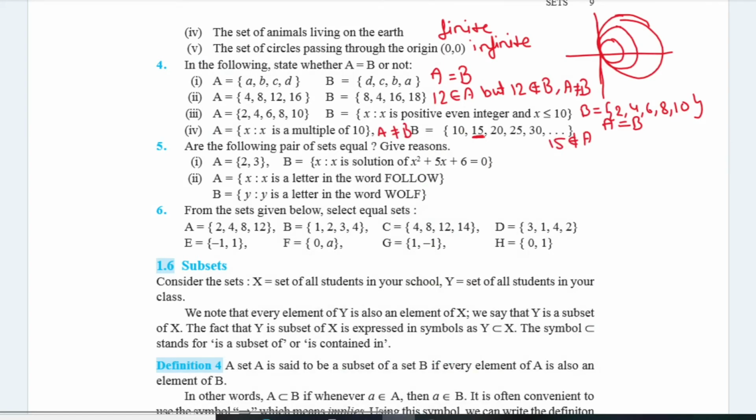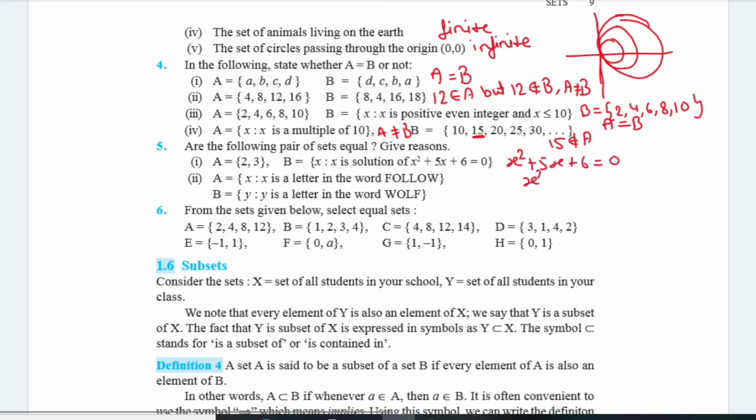The next question is, are the following pairs of sets equal? Give reasons. The first one is A is the set containing 2 and 3 and B is the set of X such that X is a solution of this quadratic equation. तो हम इसे सॉल्व कर लेते हैं. x squared plus 5x plus 6 equal to 0.